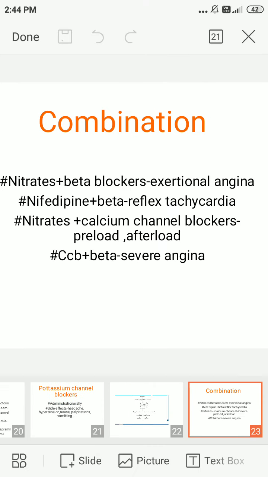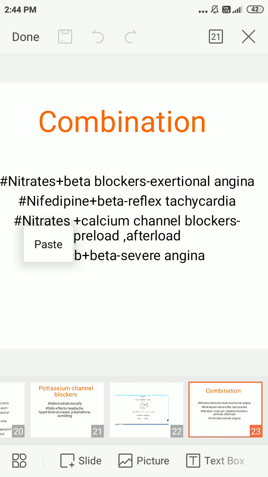Next we go into the combination drugs. In combination drugs, we can see nitrates plus beta blockers, nifedipine plus beta blockers, nitrates plus calcium channel blockers, and calcium channel blockers plus beta blockers. In nitrates plus beta blockers, propranolol is used. It is used for increasing the left ventricular diastolic volume.